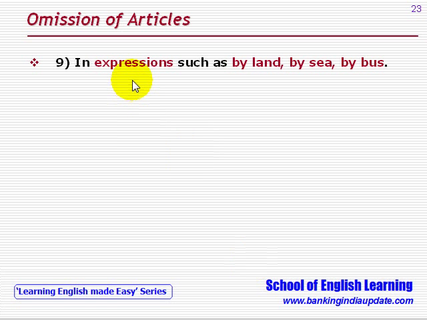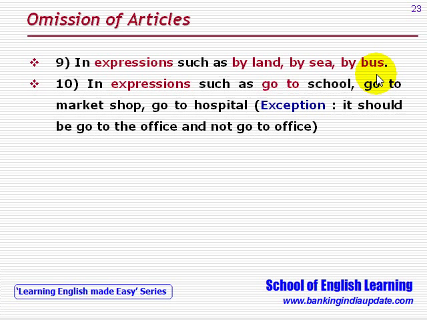An article is not to be used in expressions such as by land, by sea, by bus. Also not to be used in expressions such as go to school, go to market, go to hospital. But remember, there is an exception. It should be go to the office and not go to office. So for office, it should be go to the office and not go to office.